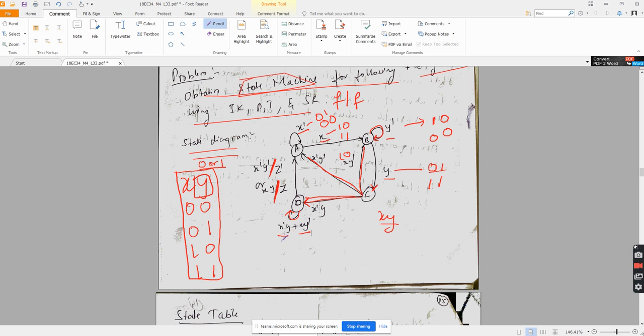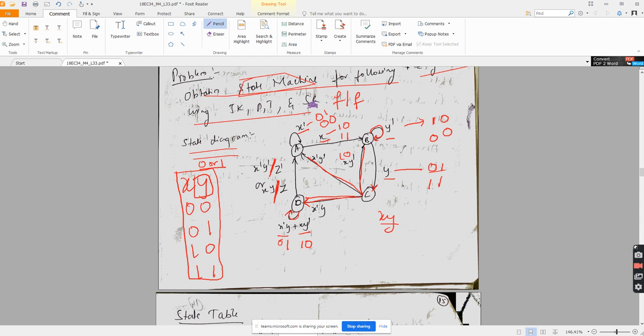Plus another. What is the combination here? X is 0, y is 1. Another, x is 1, y is 0. I will stay in D only. Next, I will go from D to A state when x is 0 and y is 0, making z as 0. Is this point very clear?